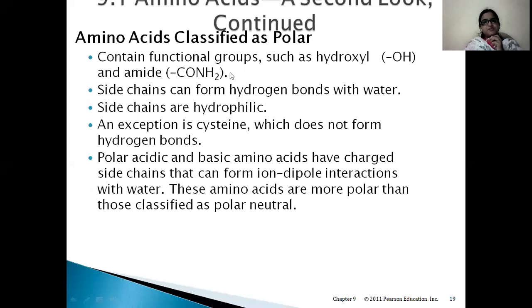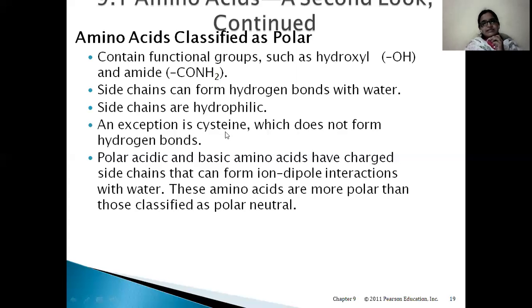Next, what are polar amino acids? They contain functional groups such as hydroxyl group, amide group, etc. These side chains can form hydrogen bonds with water. Due to the presence of these functional groups, such as hydroxyl or amide groups, they are able to form hydrogen bonds with water. And the side chains are hydrophilic, water-loving compounds.